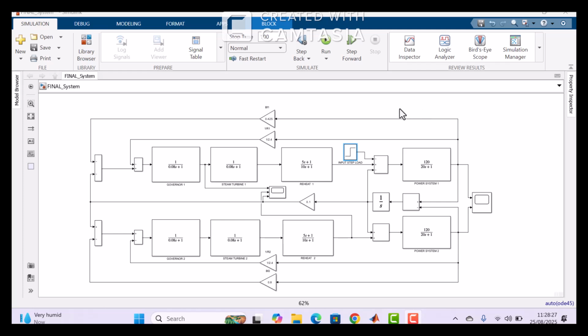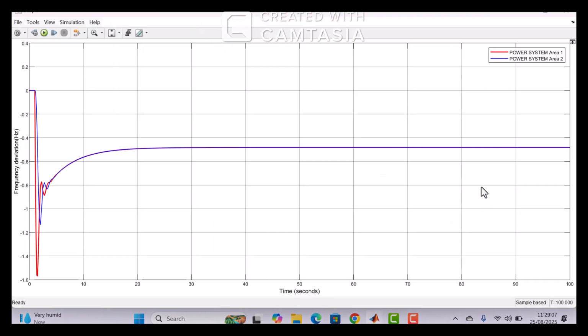A two-area interconnected power system has been designed, which consists of two power system areas. The upper portion indicates power system 1, the lower portion indicates power system 2, connected by a tie line, I mean a transmission line, with different power system components. So here there is no controller. We can see there is no controller here.